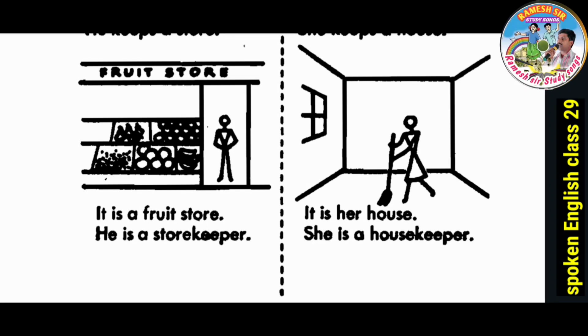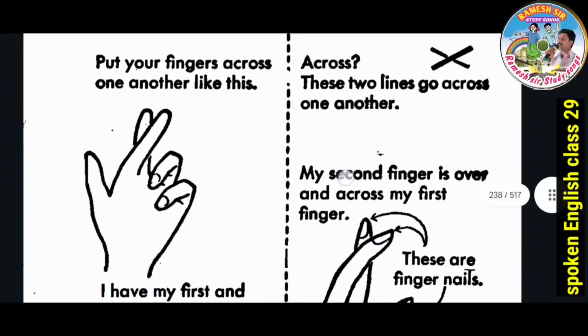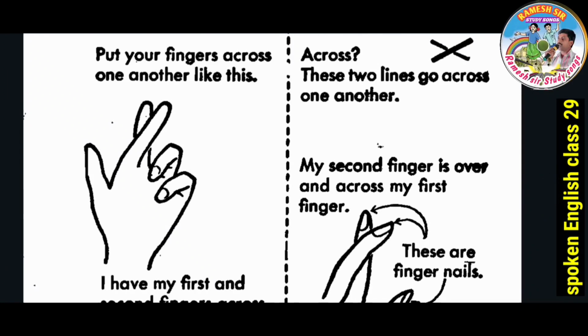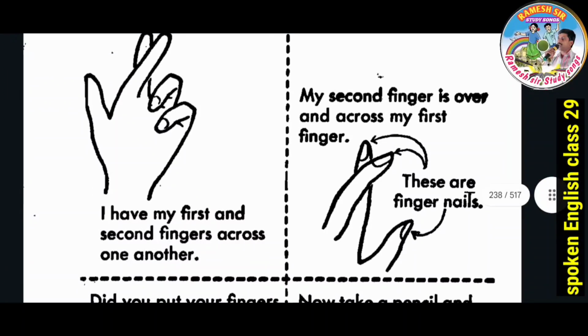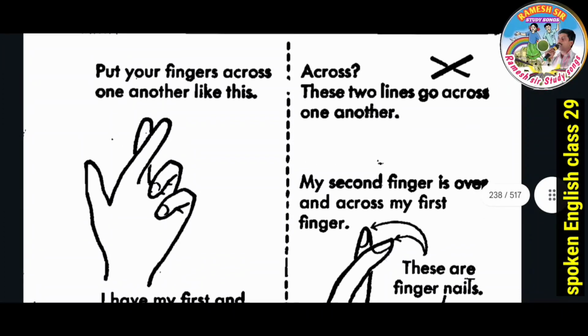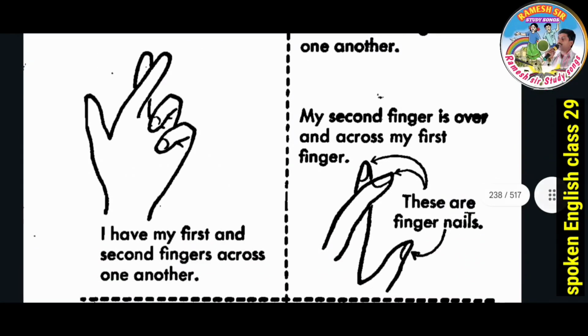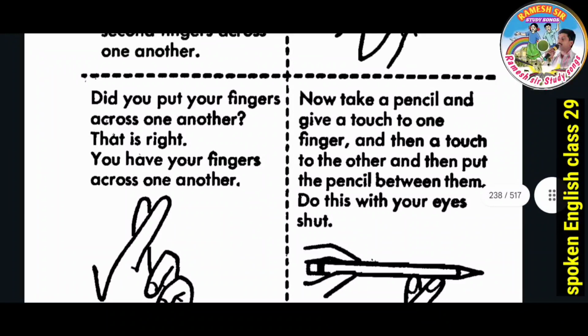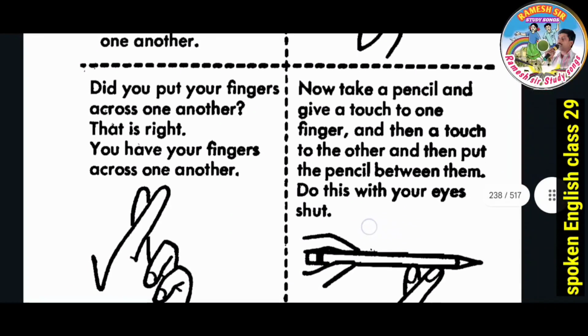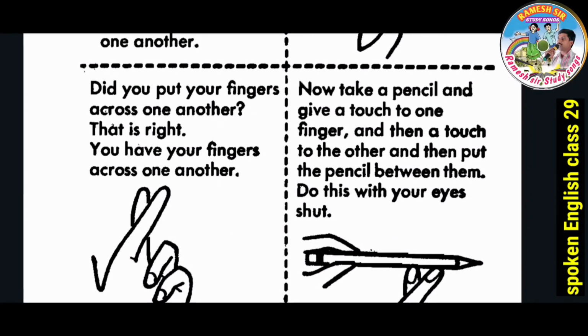She is a housekeeper. Put your fingers across one another like this. I have my first and second fingers across one another. Across. These two lines go across one another. My second finger is over and across my first finger. These are finger nails. Did you put your fingers across one another? That is right. You have your fingers across one another.